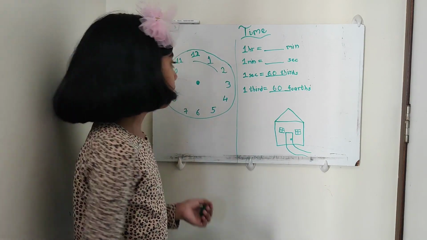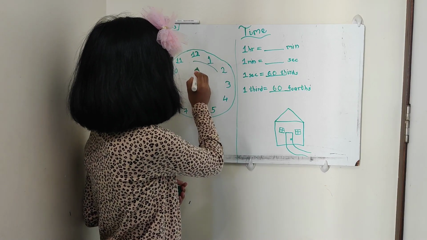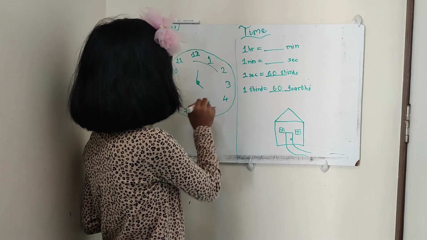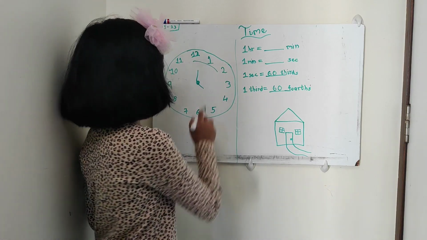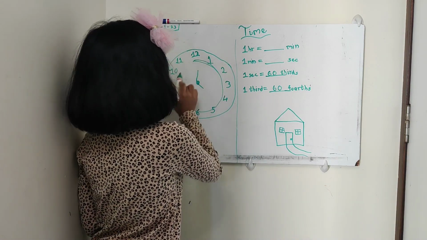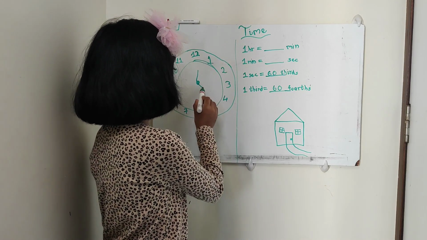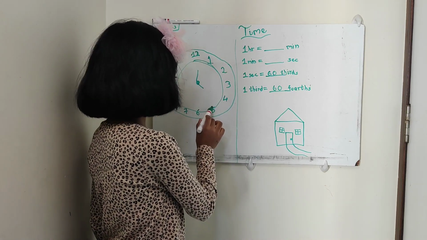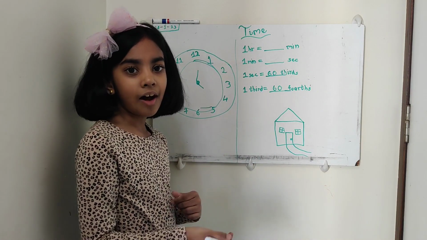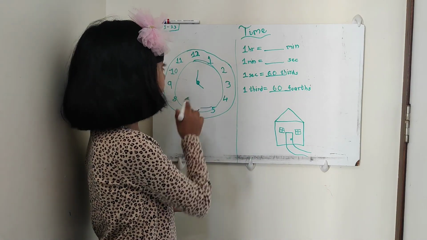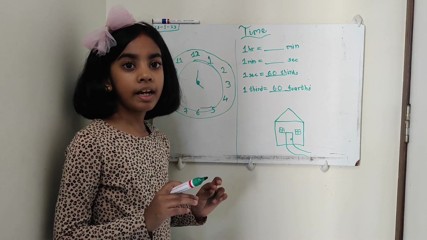As the minute hand moves, the hour hand also moves, but very slowly. When the minute hand makes one full turn, the hour hand gets to the next digit, and that's how the minute and hour hand cover one hour.